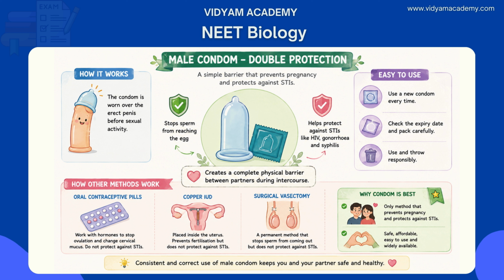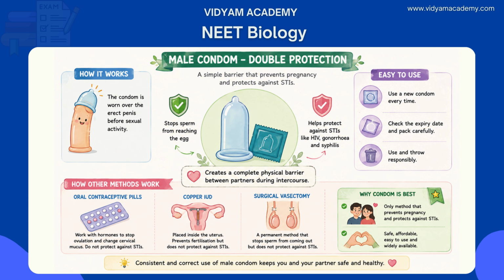Copper IUDs work primarily by making the uterine environment hostile to sperm and implantation but do not protect against STIs. Vasectomy is a permanent surgical method that blocks sperm release but provides no STI protection since it doesn't create a physical barrier.